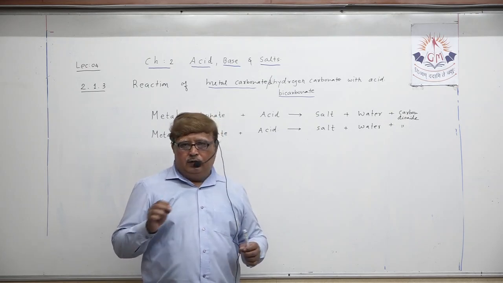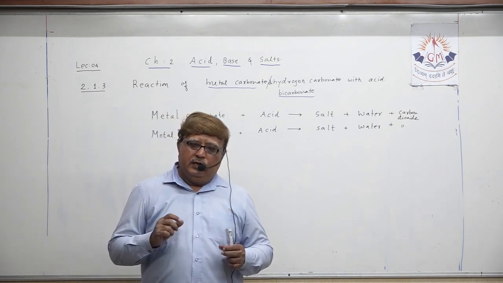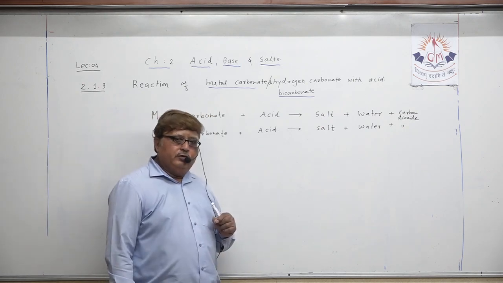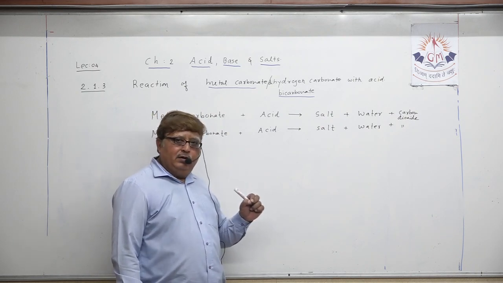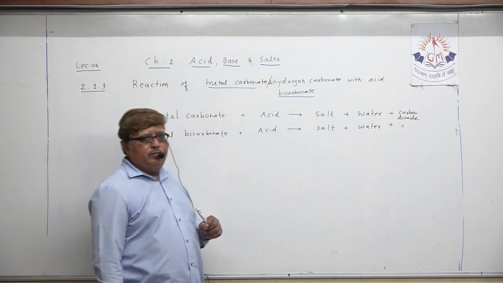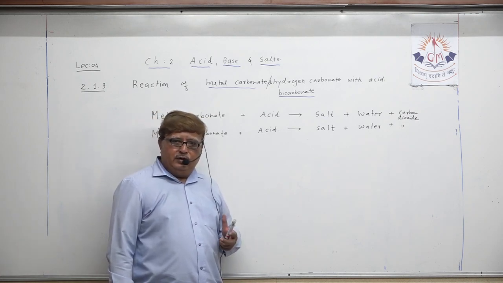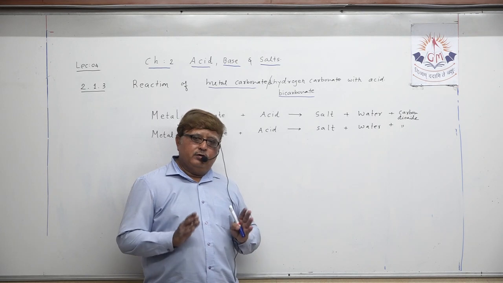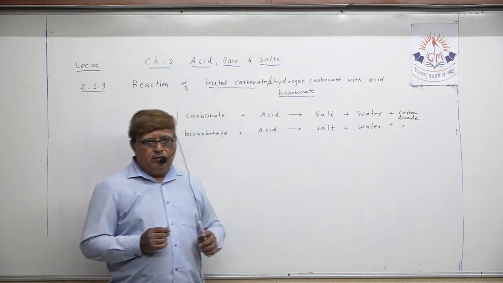Like this you have to write: whenever metal carbonate or metal bicarbonate reacts with acid, it produces the respective salt, water and carbon dioxide. Means the products are similar in both the cases. Either it is metal carbonate or metal dihydrogen carbonate or bicarbonate, its reaction with acid turns out the same products: respective salt, water and carbon dioxide.